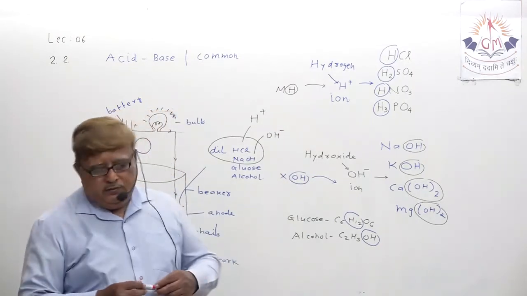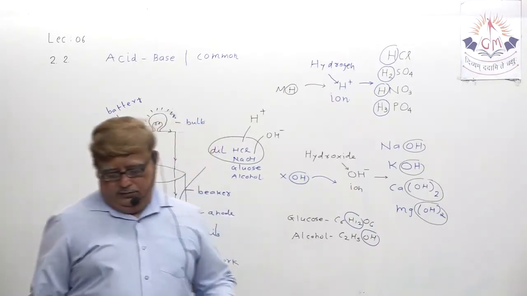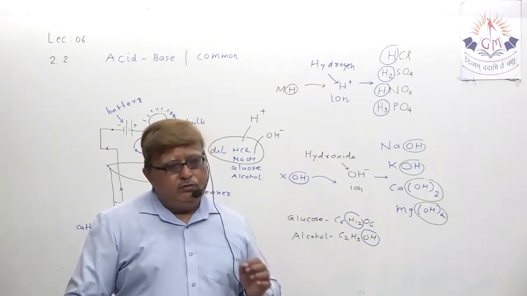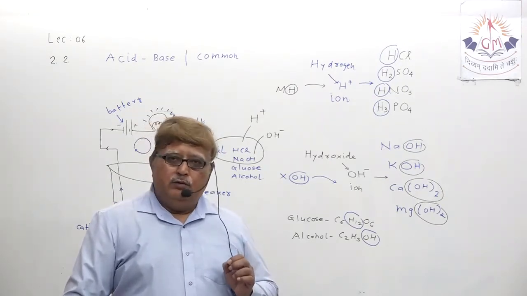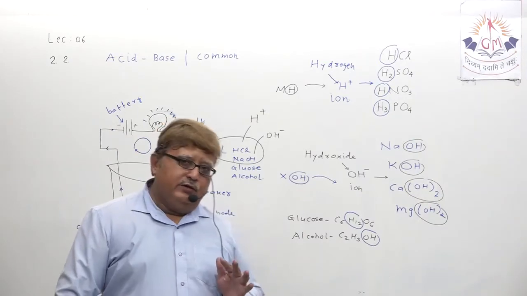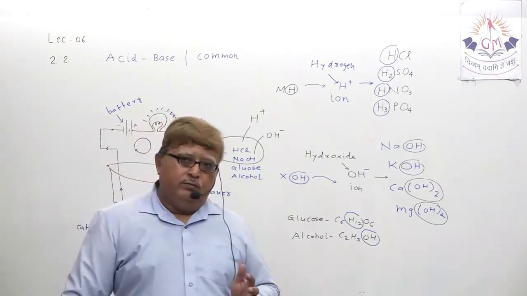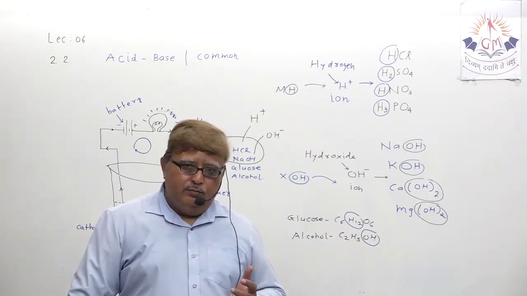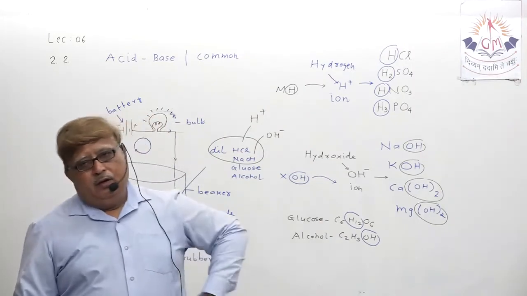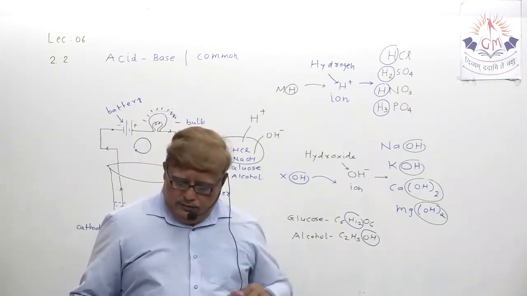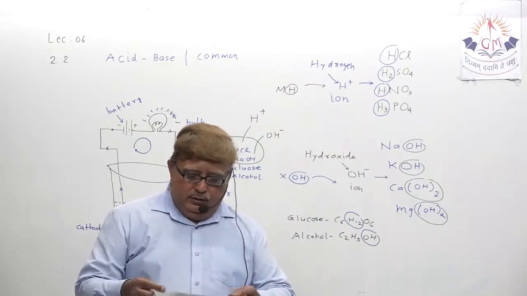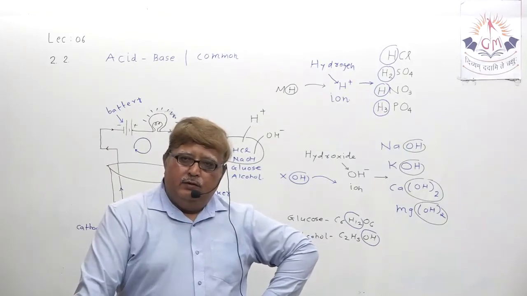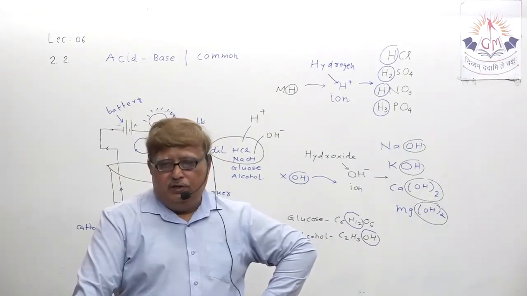Understand? So one thing is common between acid and base, and what is that? Either acid or base, both are good conductors of electricity in dilution form, because when they are diluted, they both release H plus ion and OH minus ion. So my dear student, you understood the importance of H plus ion for acid and OH minus ion for base.